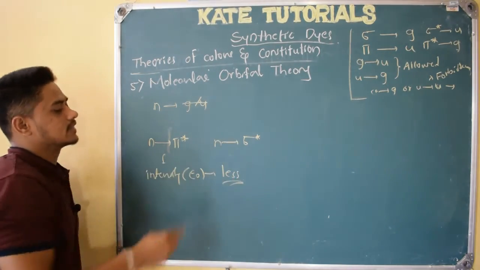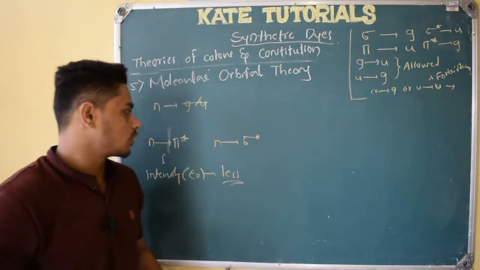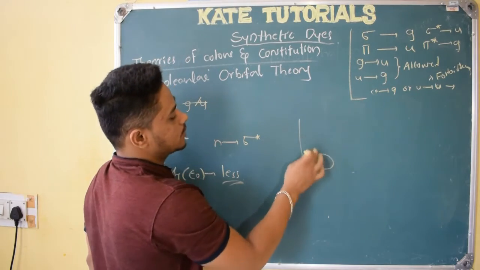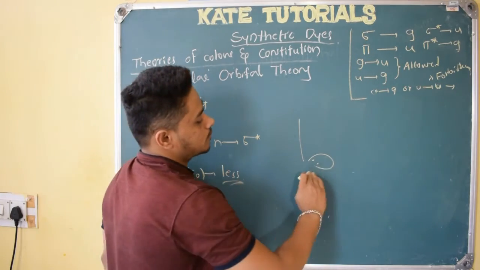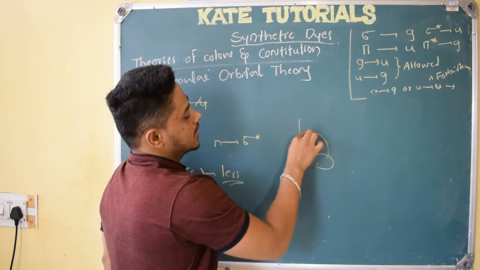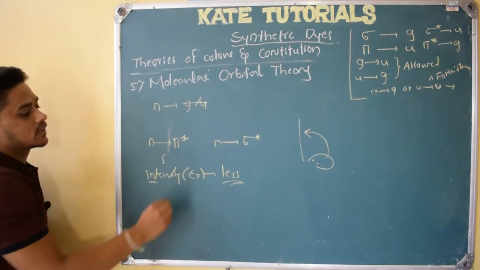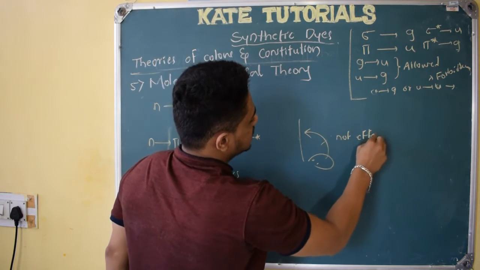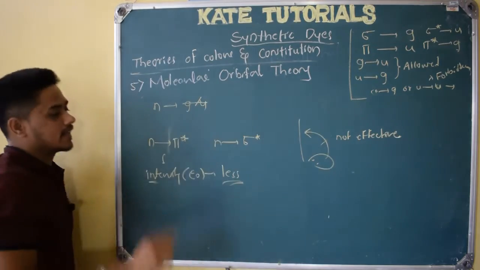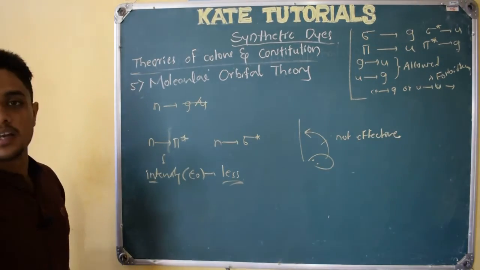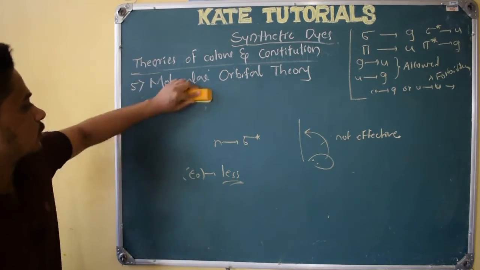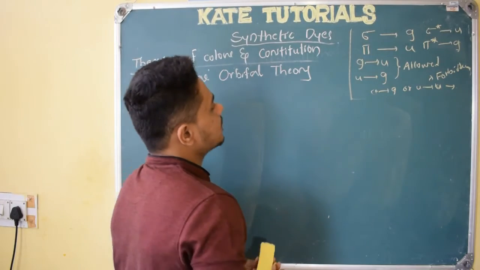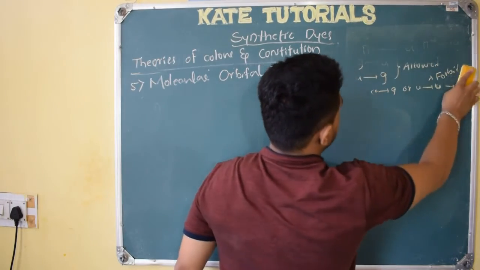The reason behind this is that this transition is not that good, because lone pairs will be in one plane like this, whereas this sigma star or the pi star will be perpendicular to it. So transition from the plane to this perpendicular is not that effective. Because of that, intensity will be less, right? You will learn this in UV spectroscopy. If I teach that, I will teach all those things, right? So I hope you understood all those things.